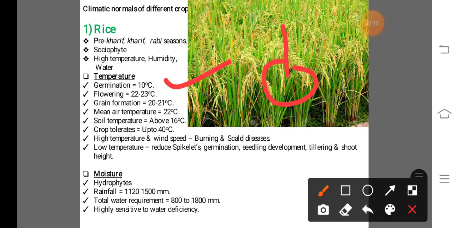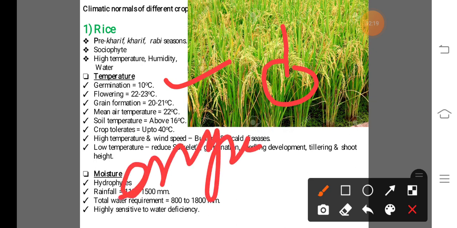Here are two terminologies: one is germination and the second is emergence. Emergence means the radicle or plumule comes out from the seed, and germination means the radicle or plumule comes out above the earth surface.